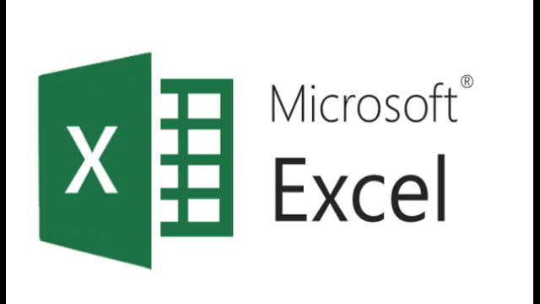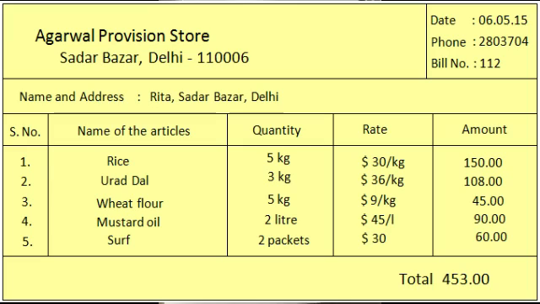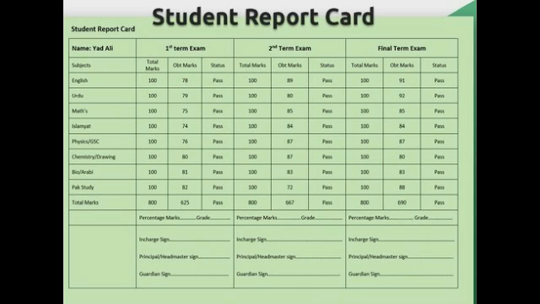Okay, and then they are arranged in a tabular form. That means whatever things you have purchased in the shopping mall or from the shop, they will arrange all the items in Microsoft Excel, and they will work out the total amount that you have to pay. Alright, and then similarly our report card, meaning our annual result, and the list of books, etc. are also given in a tabular form.